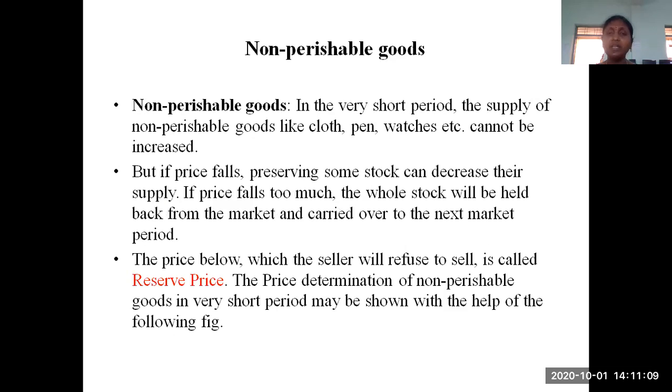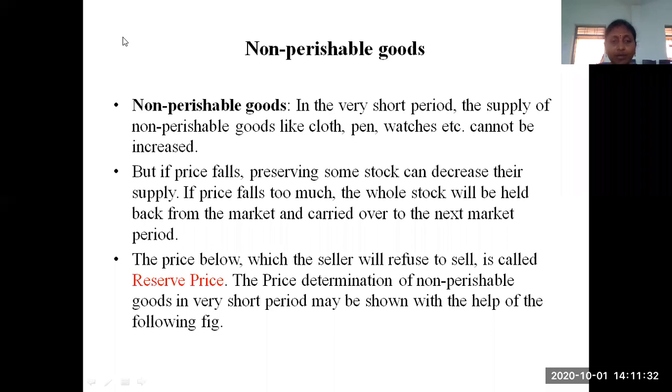Previously the price of that particular commodity was 50 rupees. The price is reduced to 40 rupees. Immediately for the next period, it is reduced to 20 rupees. That means half of the value has been reduced. If they sell the products at that price, they will not get good profits.